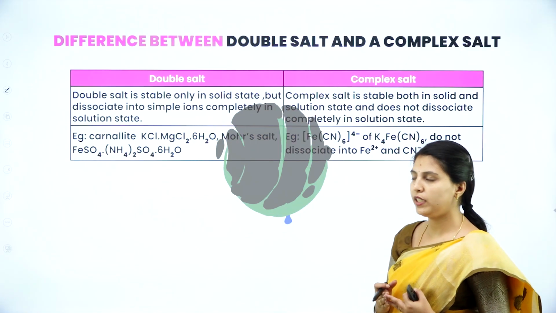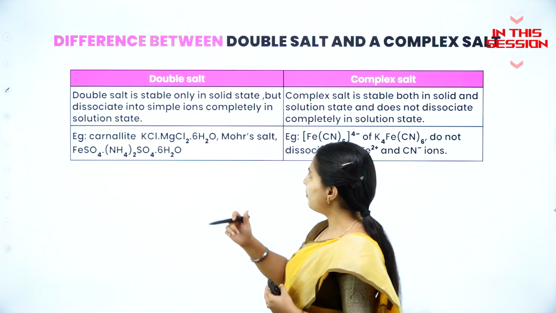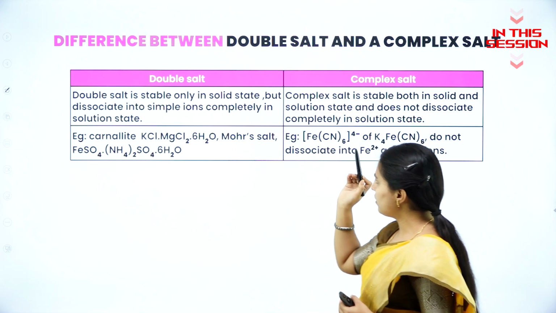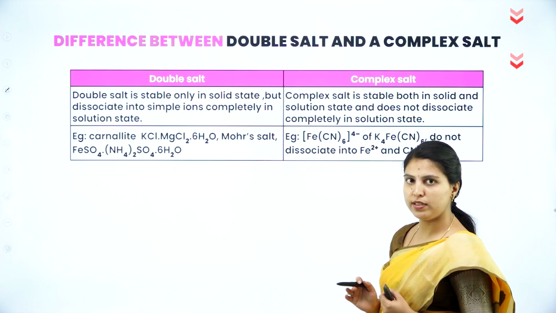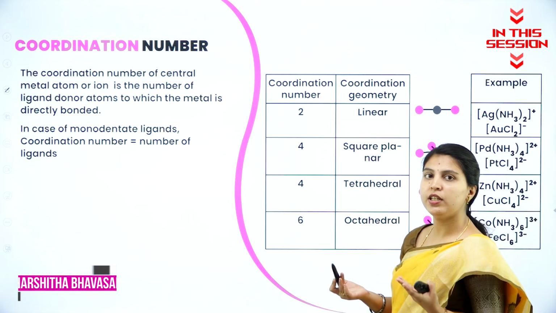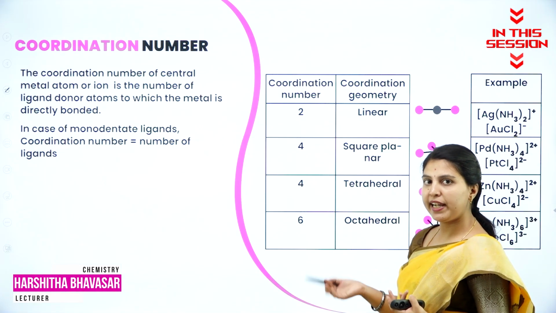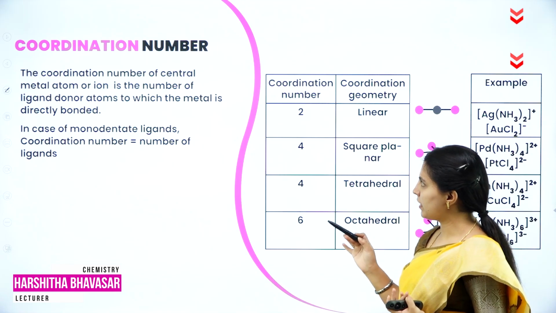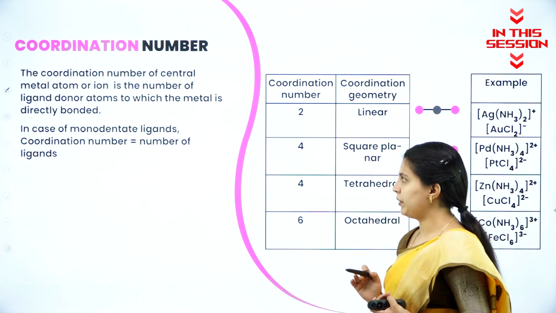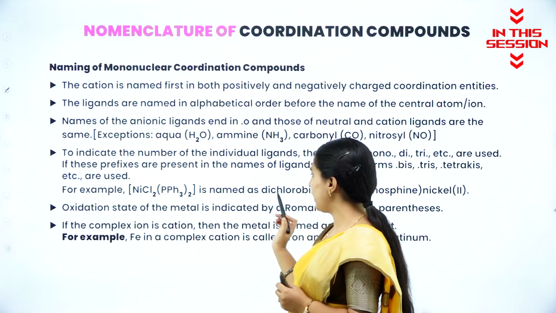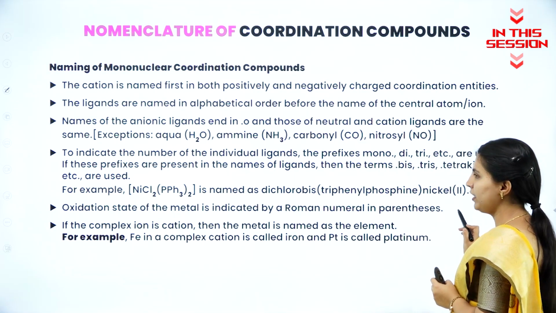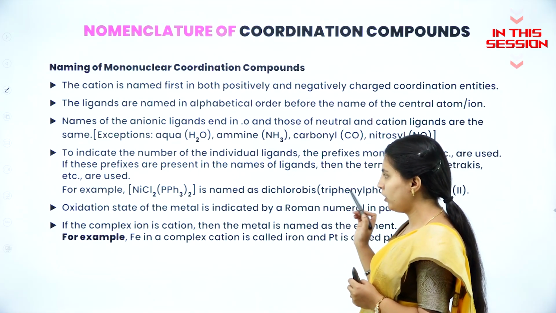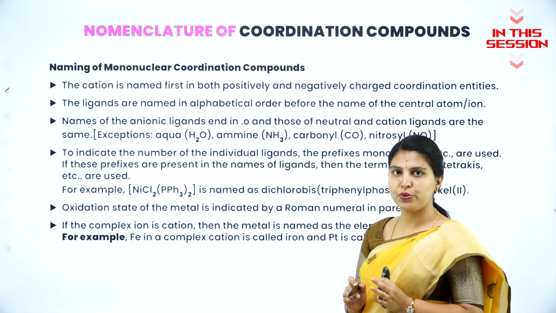What are the differences between double salt and complex salt? Double salt is stable only in the solid state but dissociates into simple ions completely in solution. How many coordination bonds will be present between the ligand and the central metal atom? That will be considered as the coordination number. The oxidation state of the metal ion is indicated by a Roman numeral in parenthesis. Parenthesis means a small bracket, and in Roman numerals only the oxidation state of the metal should be written.